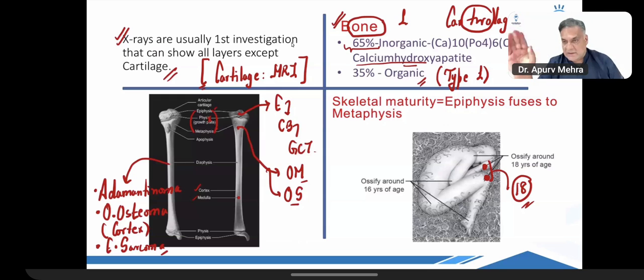You want to prove that it's an 18-year-old individual, not 16. What X-ray will you do? Knee and wrist can prove, right, that this is an 18-year-old individual. Are we good? This is called the milking position of human beings.